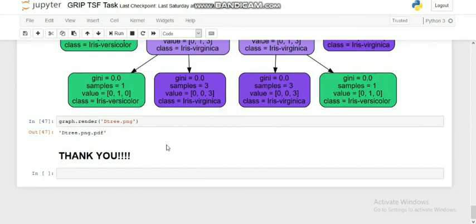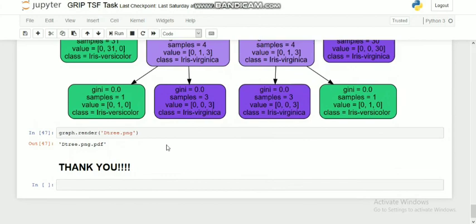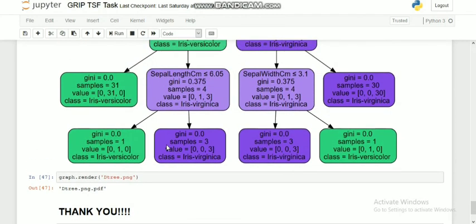So in this classifier, if we feed new data, it will be able to predict accordingly the right class.